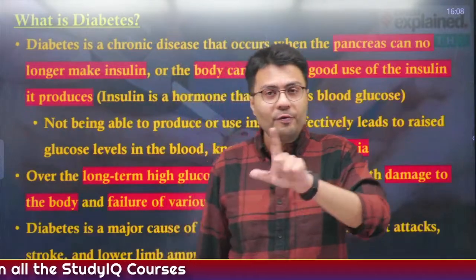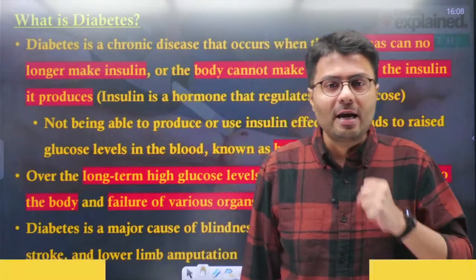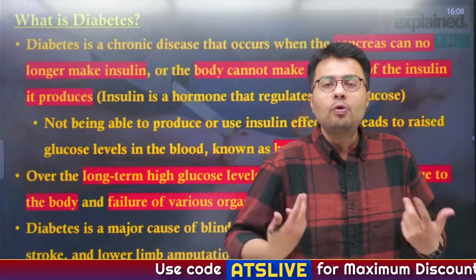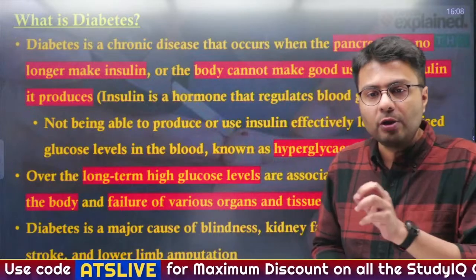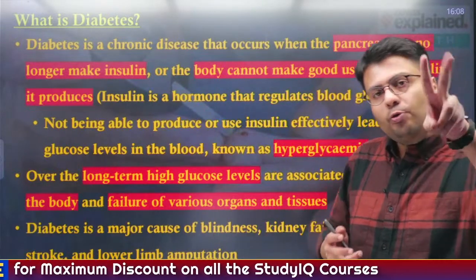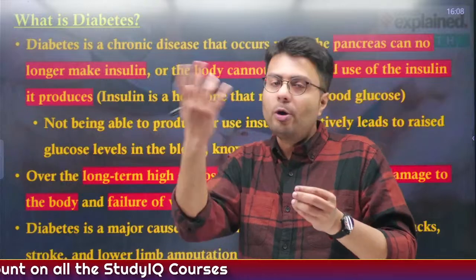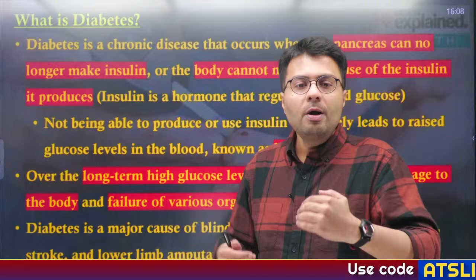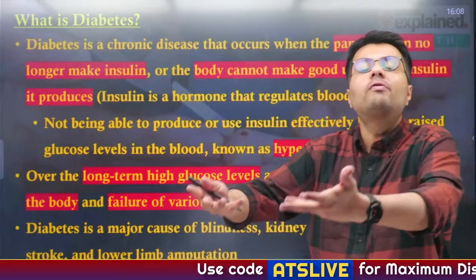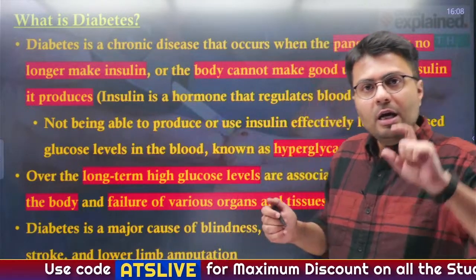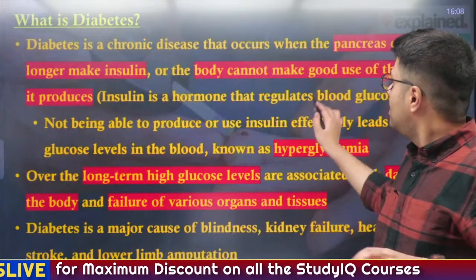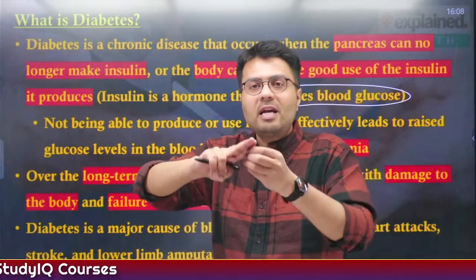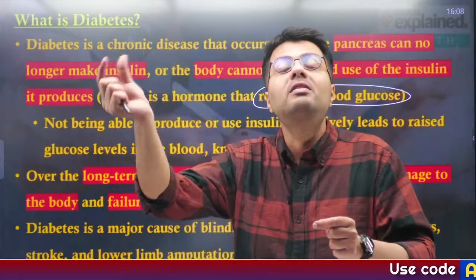Let us understand what type 5 diabetes is and what the other types of diabetes are, very quickly. But first, let us ascertain what diabetes is. Diabetes is a chronic disease that occurs when the pancreas can no longer produce a hormone known as insulin. There are two cases in how diabetes happens. First, your body is not able to produce insulin. Another case is that your body might be producing insulin, but it is not able to make use of that insulin to reduce your blood sugar level. Insulin is a hormone that regulates or controls the levels of your blood sugar, and having insulin is essentially what controls blood sugar and prevents diabetes.